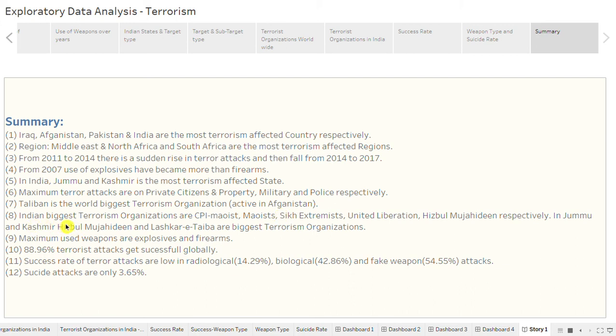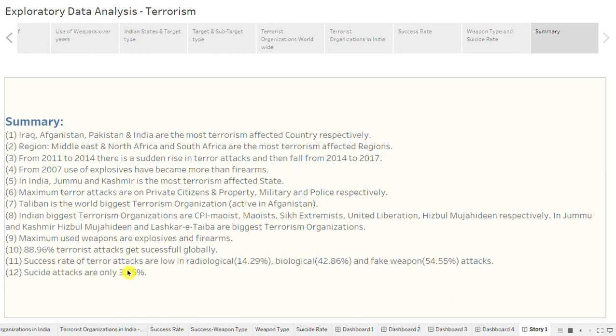And India's biggest terrorism organizations are CPI Maoist, Sikh extremist, United Liberation, Hizbul Mujahideen, and in Jammu and Kashmir, Hizbul Mujahideen and Lashkar-e-Taiba are the biggest organizations. Maximum used weapons are explosives and firearms, and 88.96% of terrorist attacks are successful globally.